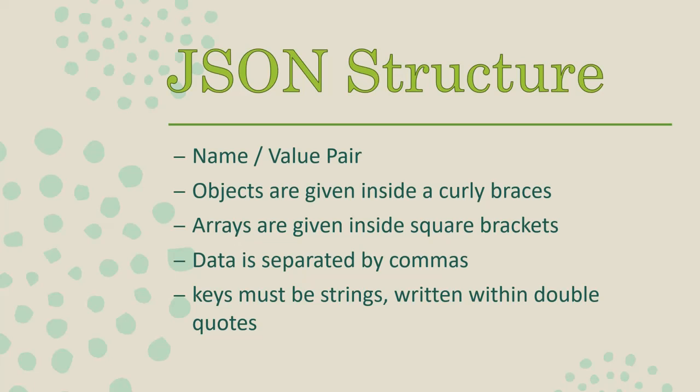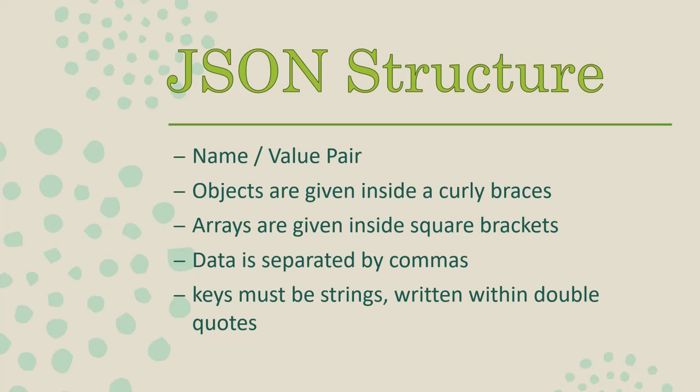And if we are going to use arrays in our JSON, they need to be given inside square brackets, and data is separated by commas. If you are going to use string values, they need to be given inside double quotes, and keys must be strings written within double quotes.